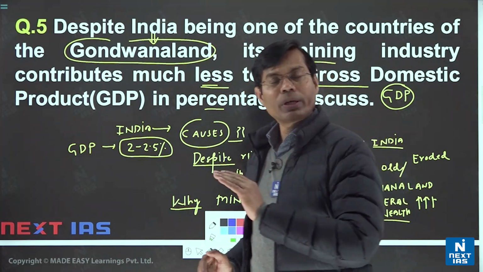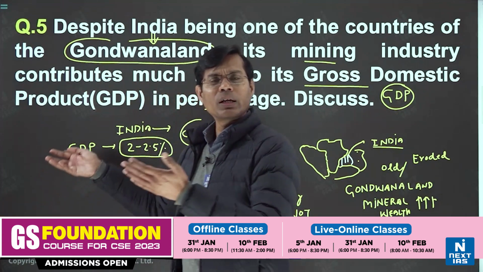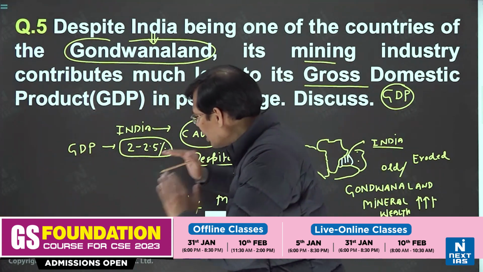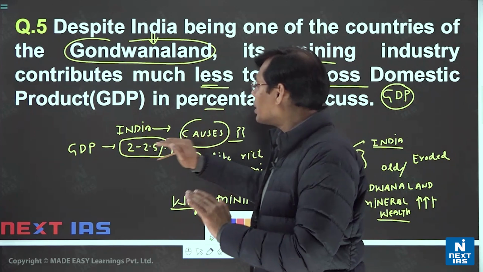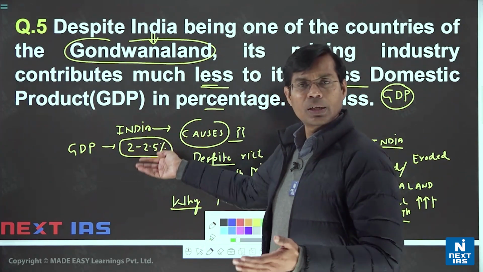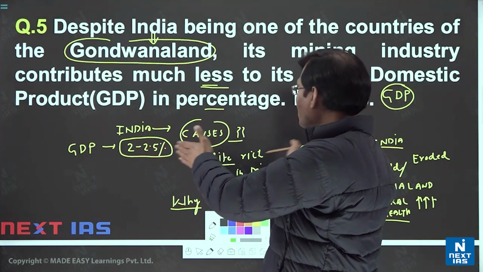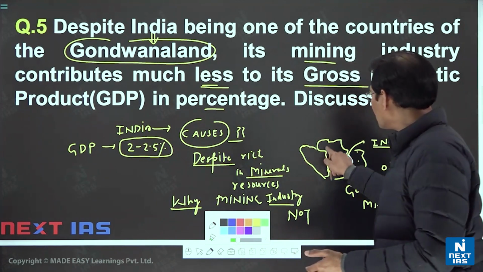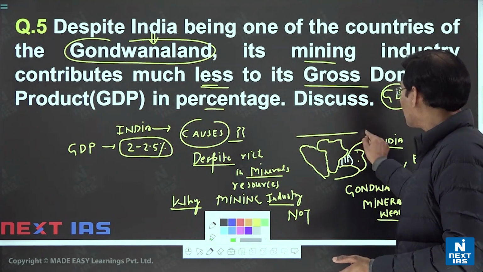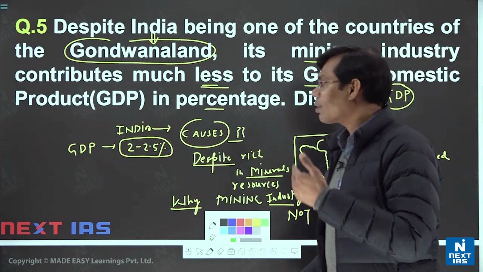And then you can compare that Australia is definitely higher, 4 times higher, or more than 10%. So even if you do not know, you may only write that India's share in GDP is very less, around 2%, unlike other countries, Australia, etc. So that would be a beginning in that perspective, and draw a clear map of Gondwana land. Then you may come to the second part.